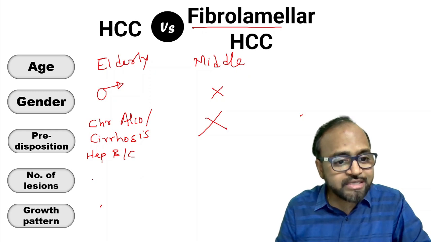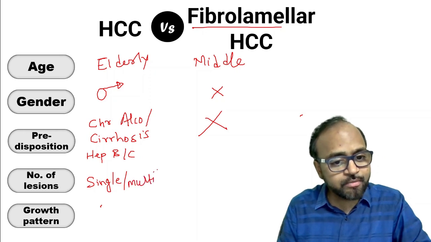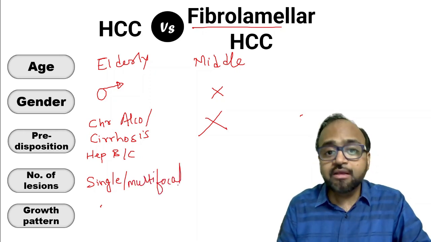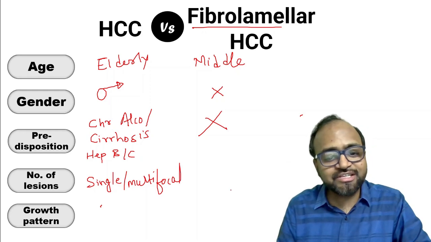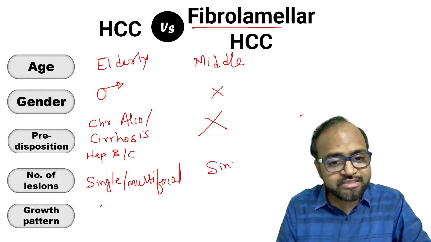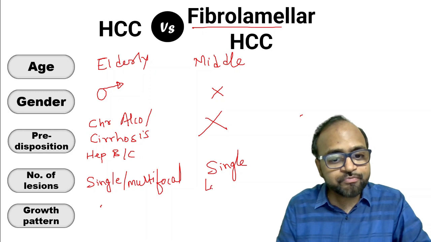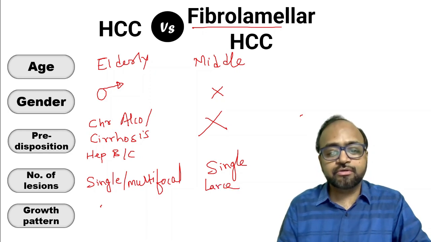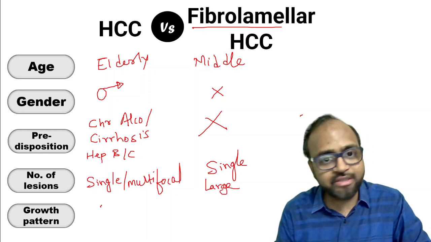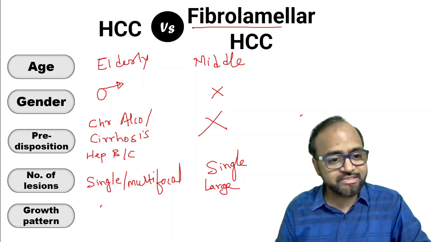Number of lesions: HCC can either be a single lesion or multifocal as well, whereas a fibrolamellar HCC is almost always a single large lesion in the liver. That is what a fibrolamellar HCC is.